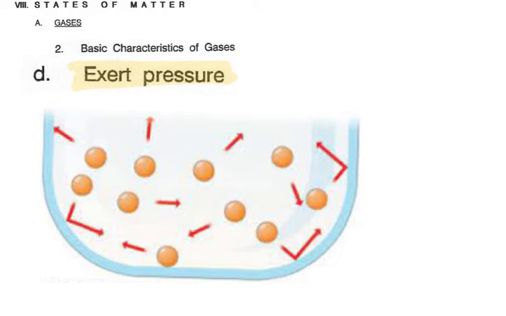For letter D, we see another basic characteristic of gases is that they exert pressure. And what we mean by this is that they are pushing outward at all times in all directions, so not just outward but inward. And remember that when we talk about pressure, what we're talking about are the particles hitting the walls of the container. These particles are moving around in straight lines, and they're just constantly hitting the walls of the container and each other, but mostly the walls of the container, and they're pushing outward so that we have some pressure.